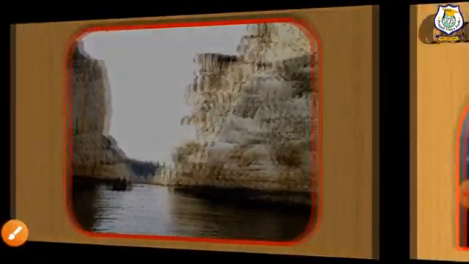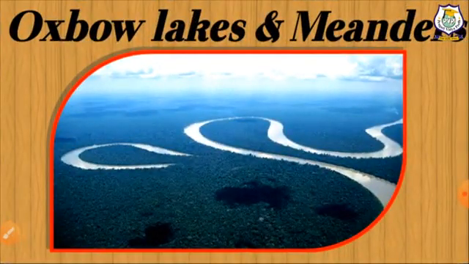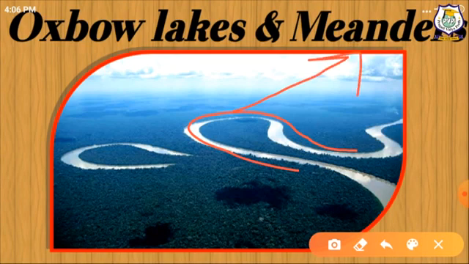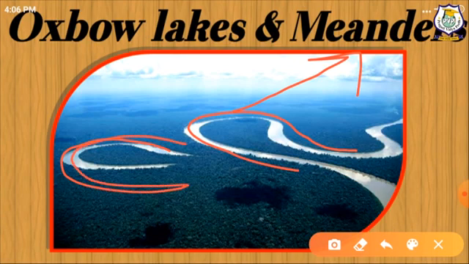Now, we will discuss other features, oxbow lakes and meanders. Here you will see the curve shape is called the meanders, which is formed by the river. Now, here you will see the oxbow lake, and an oxbow lake is a U-shaped body of water. यहाँ पर आपको U-shaped like structure दिख रहा है. This is an oxbow lake.